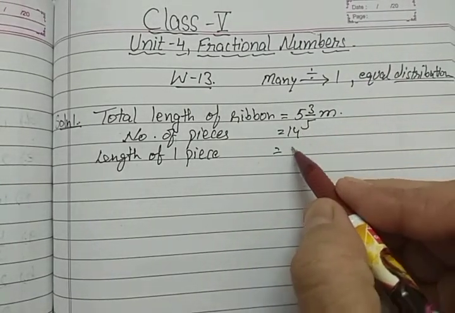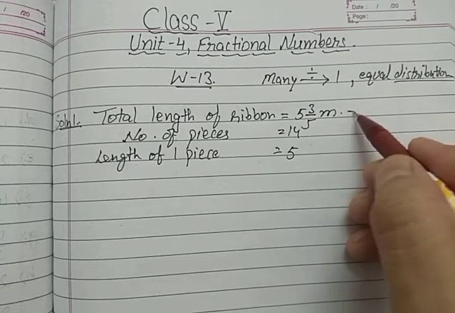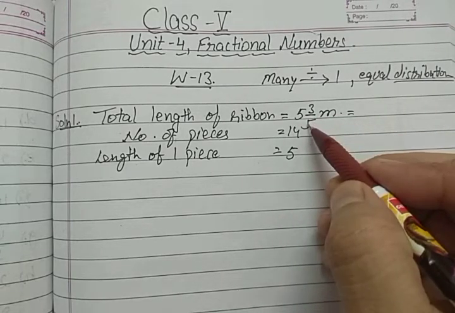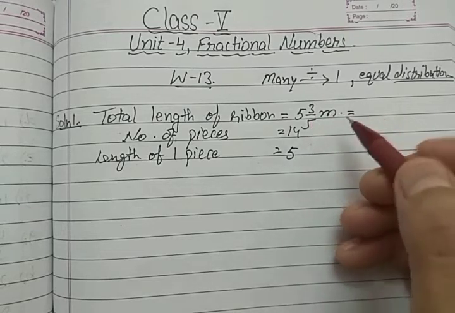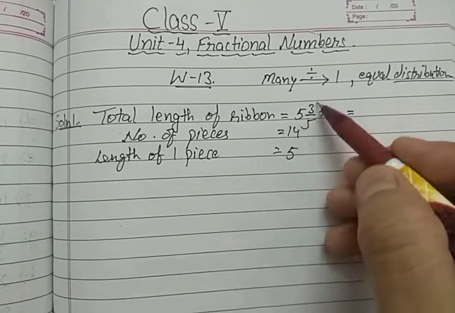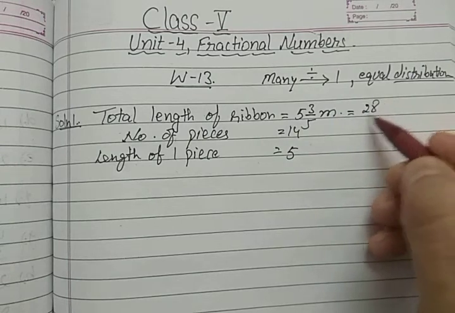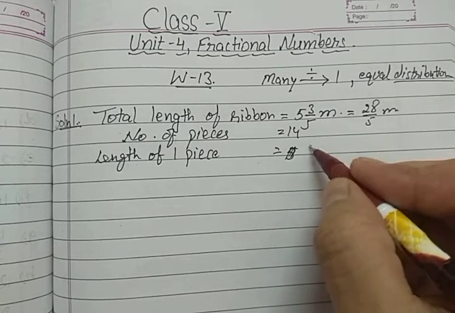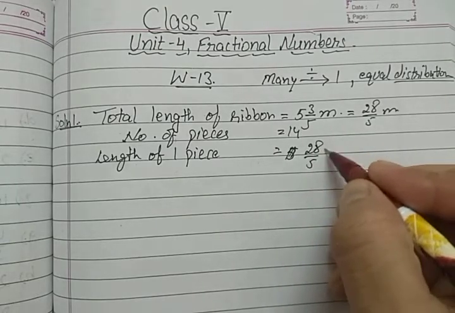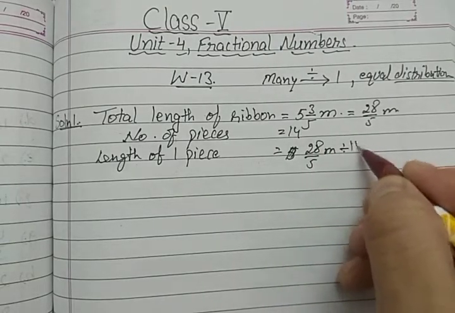So 5 and 3 by 5, first of all convert it here only. This is in mixed form, we have to convert this into an improper fraction. 5 times 5 is 25 plus 3 is 28 upon 5 meter. So we will divide 28 upon 5 meter by 14.